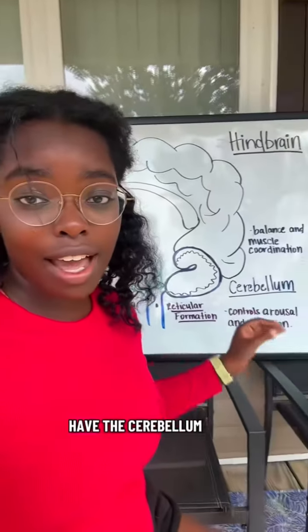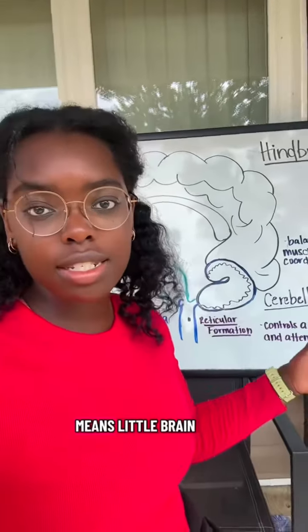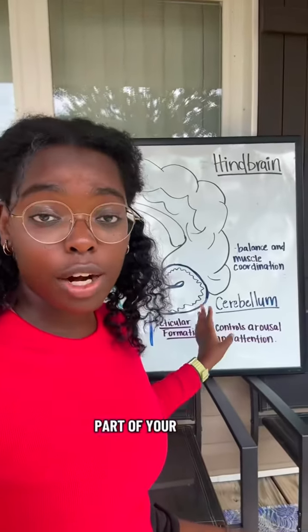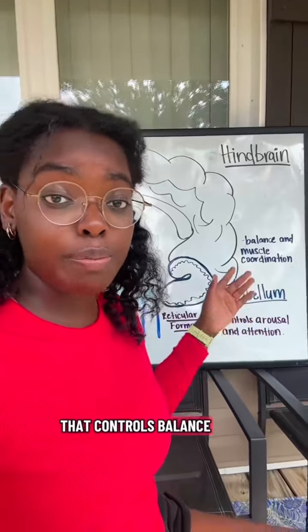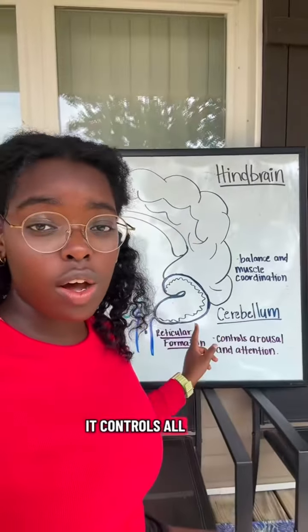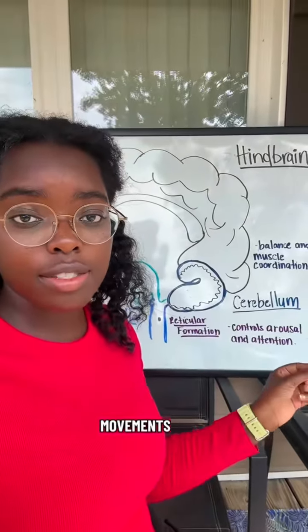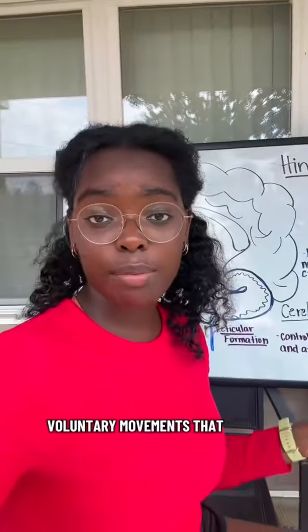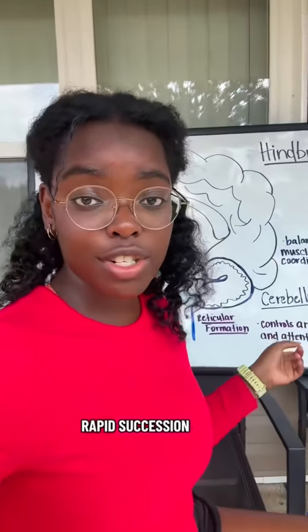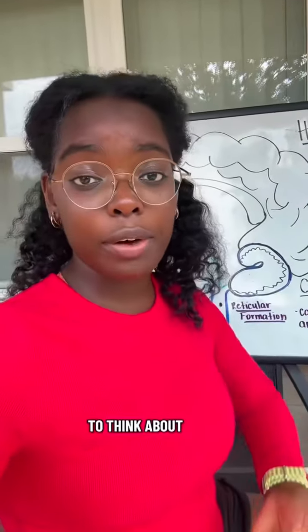Then lastly, we have the cerebellum, which looks like a little brain. In fact, it means little brain. This is the part of your hindbrain that controls balance and maintains muscle coordination. It controls all of your involuntary, rapid, fine motor movements. It coordinates your voluntary movements that happen in rapid succession, so they more or less become automatic. People don't have to think about their posture, their muscle tone, or their balance.